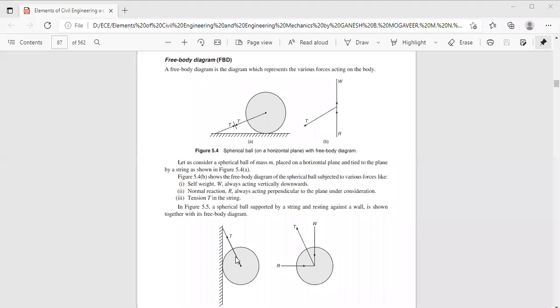Since the sphere is making contact with the vertical side of this wall, the reaction force acts in the opposite direction, correct? You have a reaction force which is perpendicular to the plane of contact. You can see here, this is the reaction force acting like this. And since it is being connected by means of a cable or string, it is subjected to a tensile force. Now you can see here, this is the tension force. This figure is known as the free body diagram.